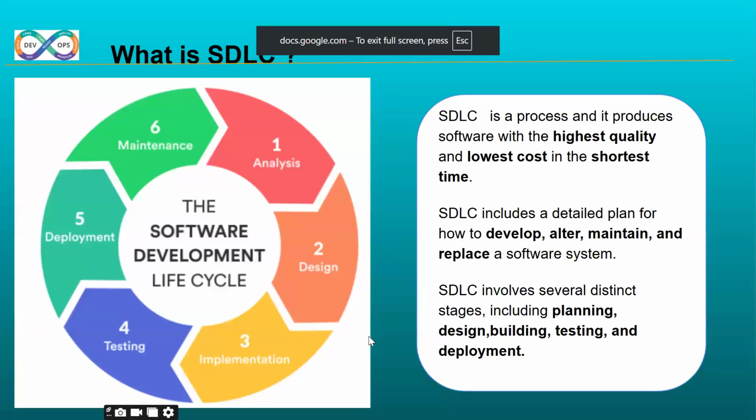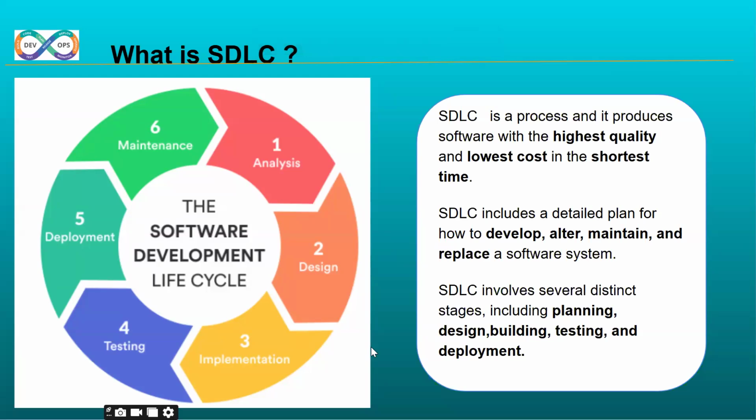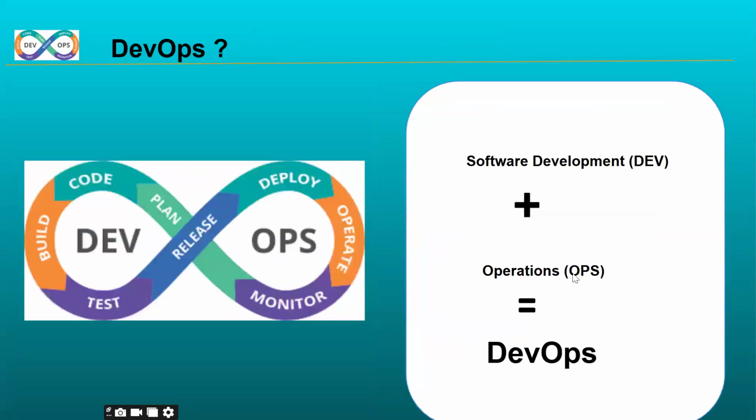In this SDLC process, if you are a software engineer, directly or indirectly you are part of this process. If you are a developer, you write the lines of code. If you are a tester, you verify the functionality. But if you are a DevOps engineer, what exactly are you going to be? As a DevOps engineer, the combination of software development plus operation, we call it DevOps engineer.